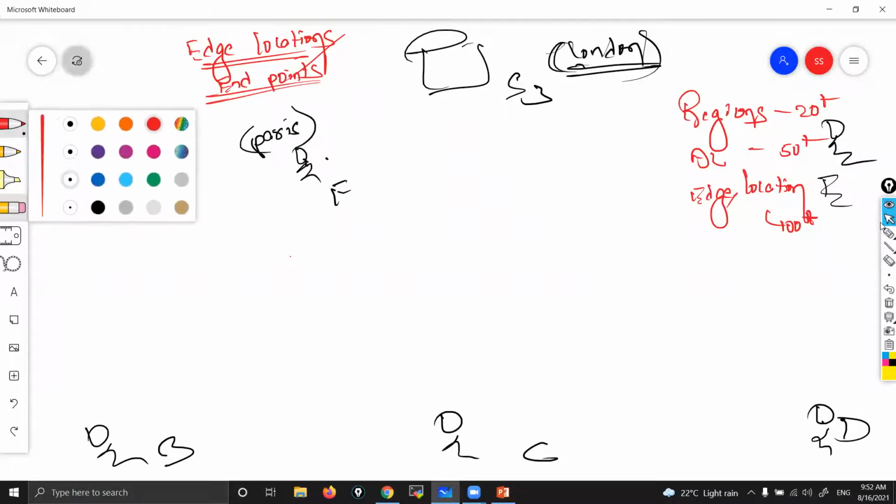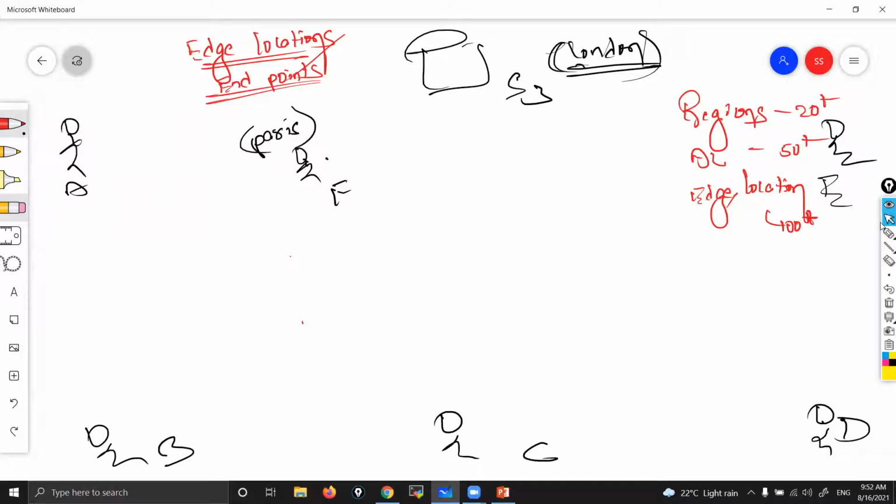That means one or two edge locations could be near each and every person, who could be from any country, right? So there is one edge location here, one edge location here, one more like this. These are edge locations. Now what actually happens?